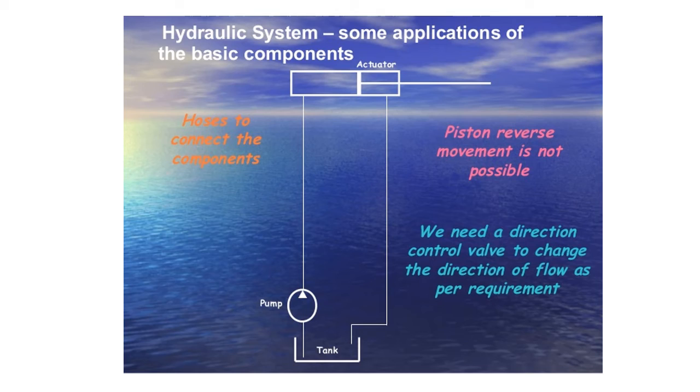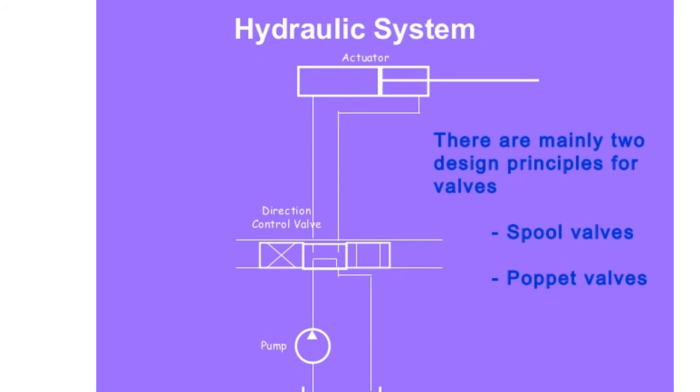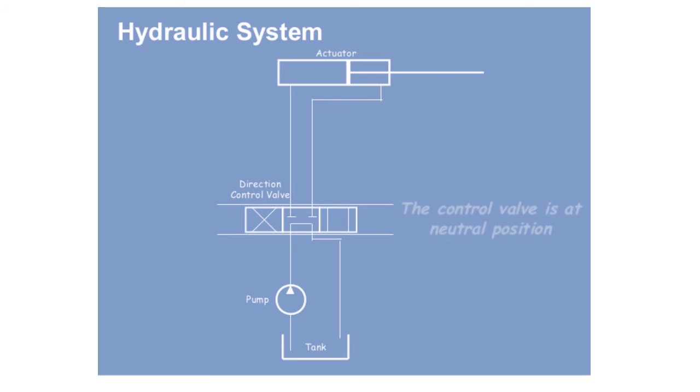Here piston reverse movement is not possible, so we need to add a direction control valve to regulate the flow as per the requirement. Second, there are mainly two design principles for the valves: the spool valve and the poppet valve. Here the control valve is at neutral position.